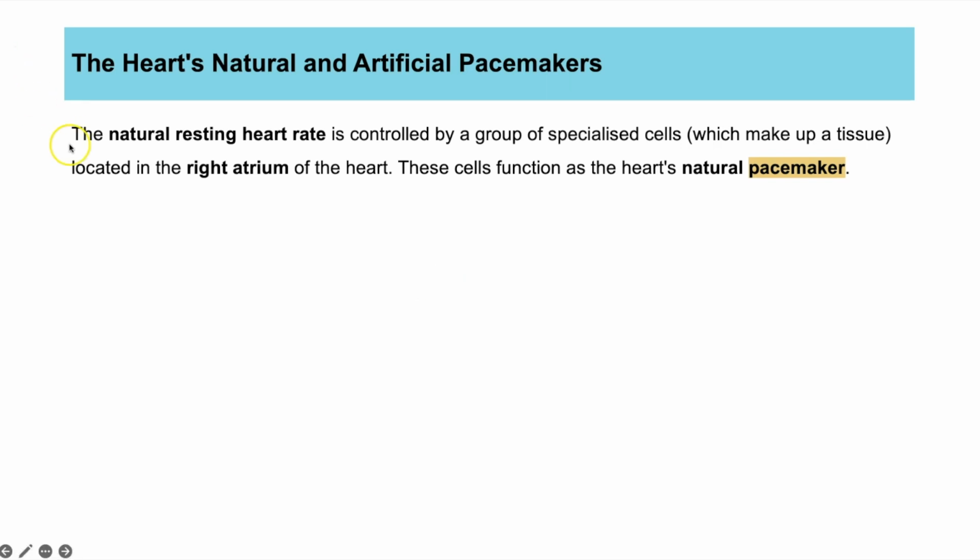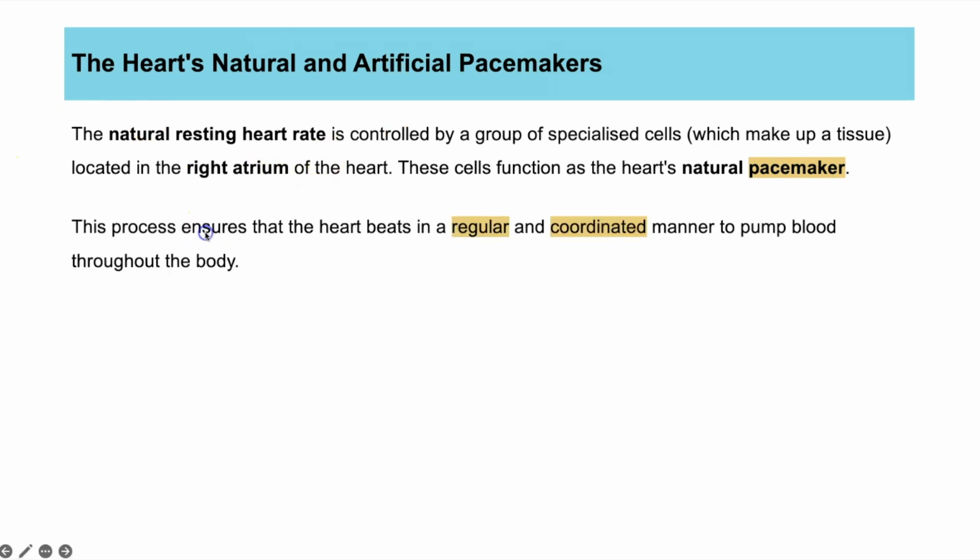And inside of your heart, you naturally have a group of specialised cells, or in other words, a tissue, because a group of specialised cells performing a function, that is a tissue, known as the pacemaker. And you find them in the right atrium of the heart, one of those top chambers in the heart. And the role of these pacemakers is that they cause this release of electrical activity.